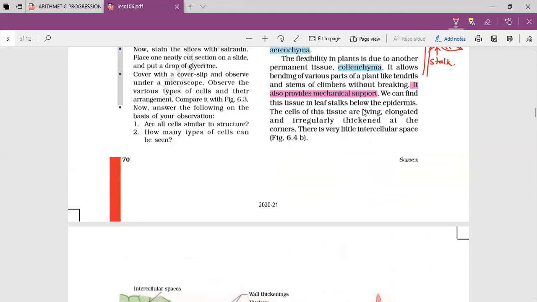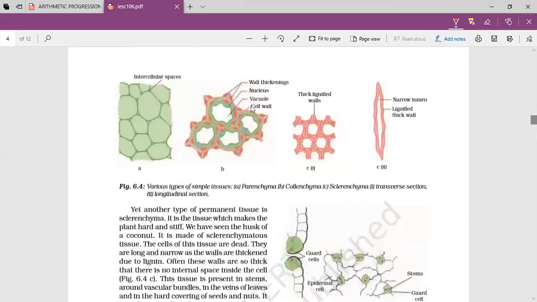These tissues are living cells, elongated, irregularly thickened, with thickening at the corners, and there is very little intercellular space. In parenchyma, there are more spaces. In collenchyma, the space is very little. You can see this is parenchyma, this is collenchyma, and this is sclerenchyma, the upper part and here the side part.